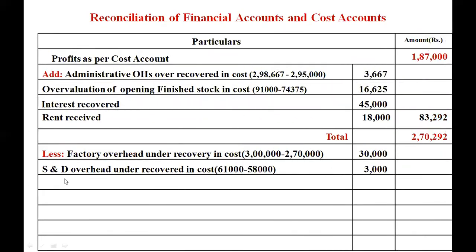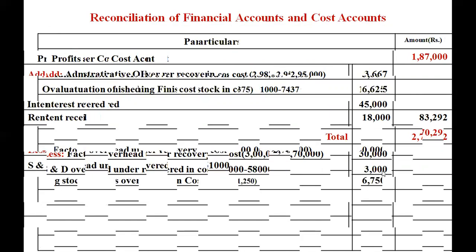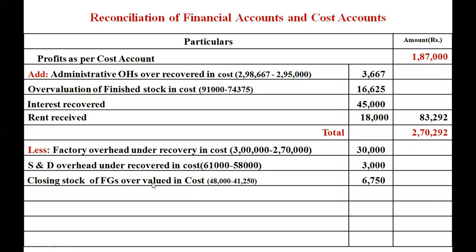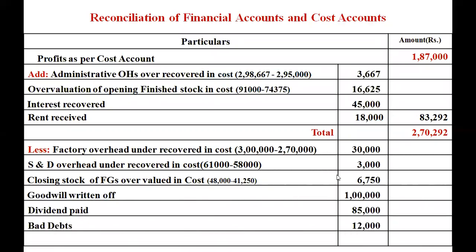Next, selling and distribution overhead under recovered in cost, 61,000 minus 58,000, that is 3,000. Closing stock of finished goods overvalued in cost, 48,000 minus 41,250, the difference is 6,750.